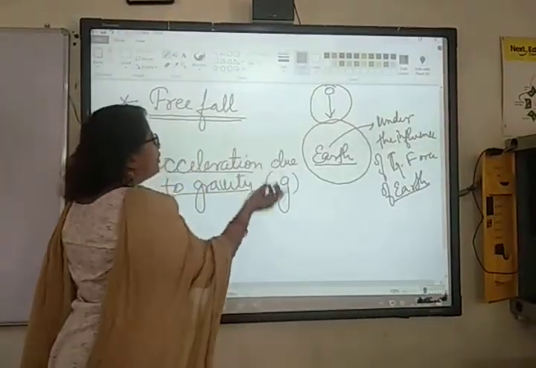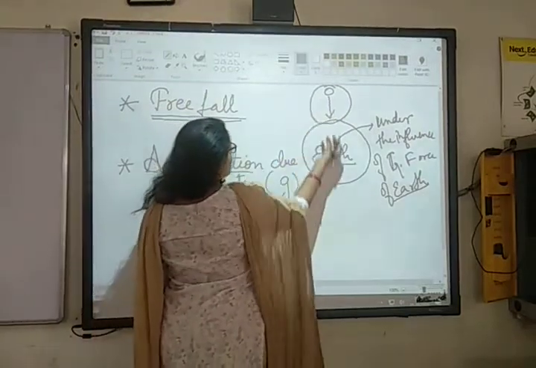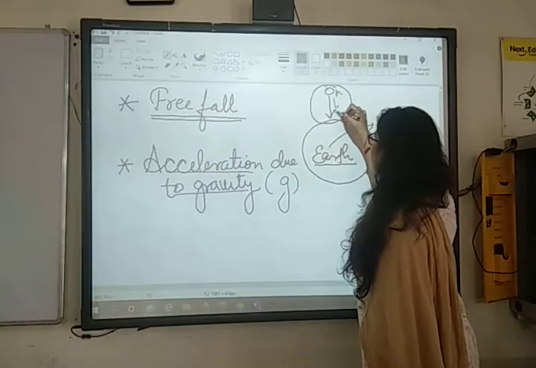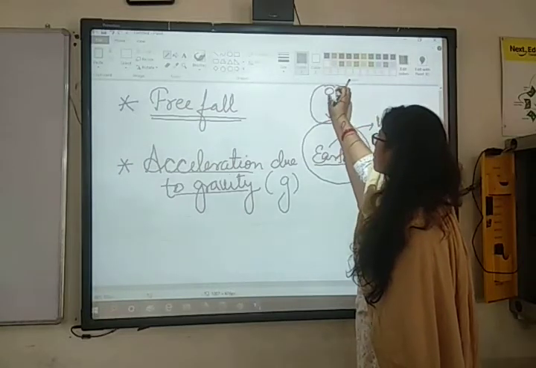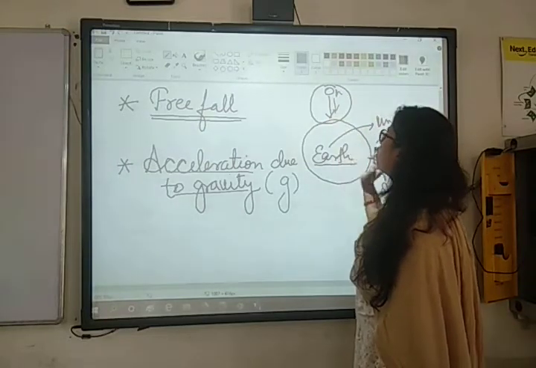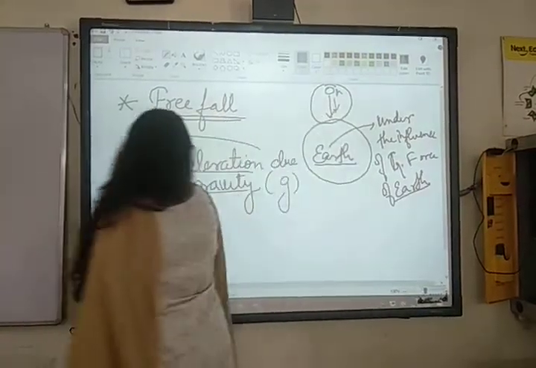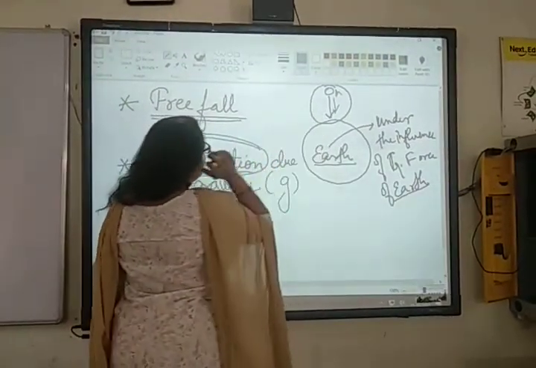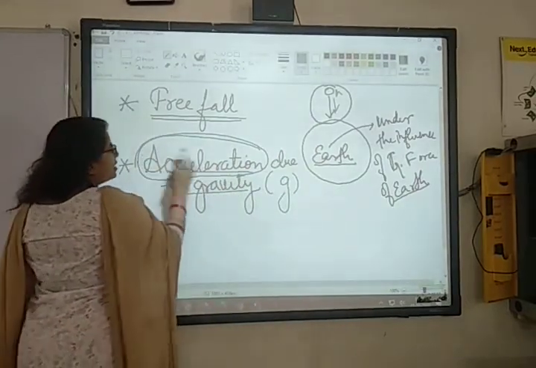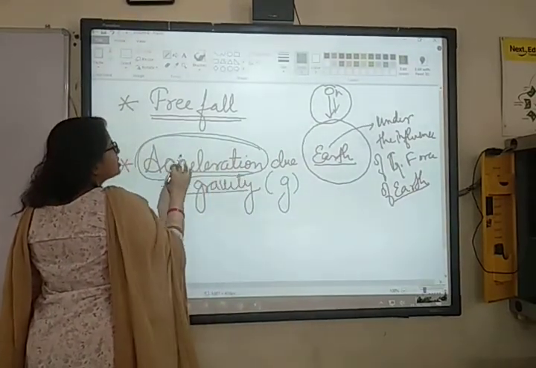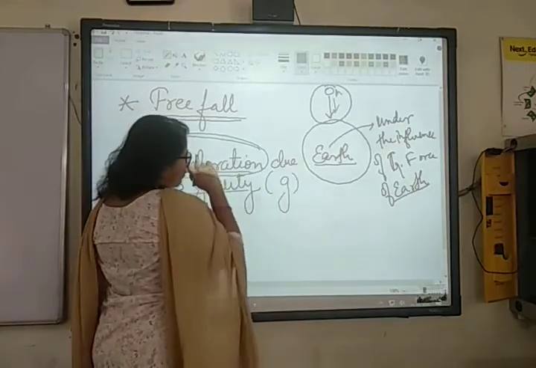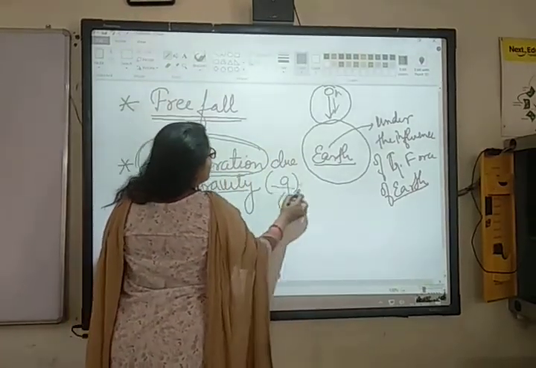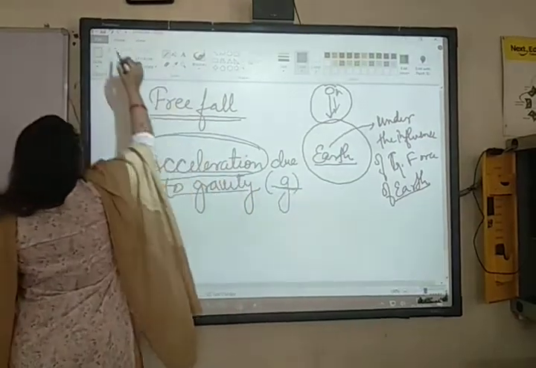So whenever an object is freely falling towards Earth, its initial velocity changes, and when there is a change in velocity, what will be produced in the body? Acceleration will be produced. This change in velocity causes acceleration in the body, and this acceleration due to the gravitational force of Earth is known as acceleration due to gravity, denoted by small g, right?